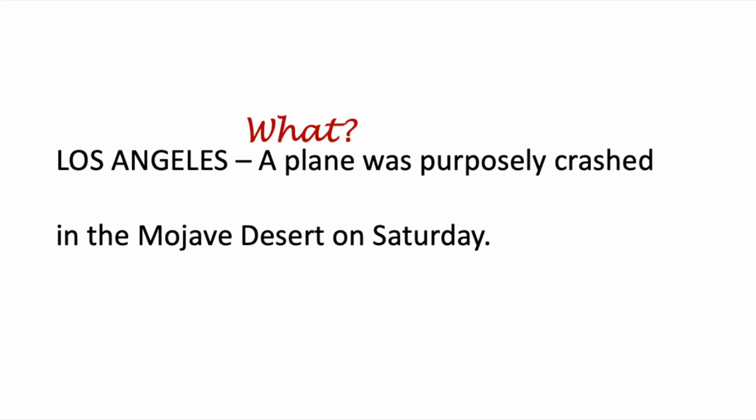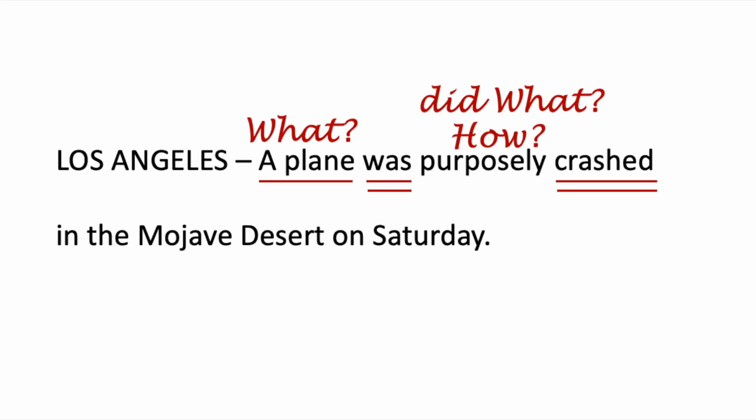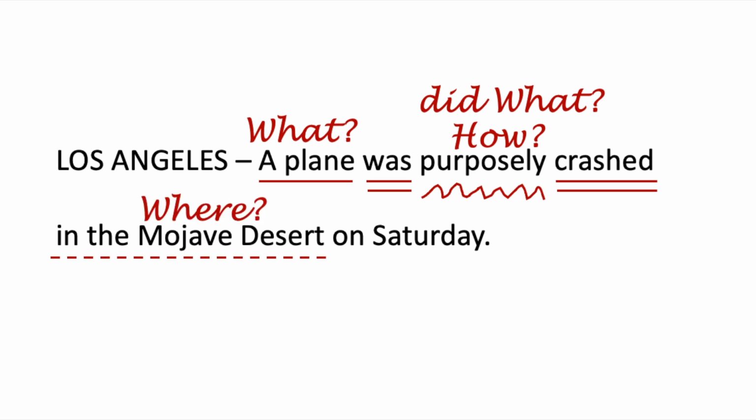Who? Well, what in this case? A plane. Did what? Was crashed. How was it crashed? Purposely. Where was it purposely crashed? In the Mojave Desert. When did this happen? December 1st in 1984 was a Saturday. But yes, we can do better than this.